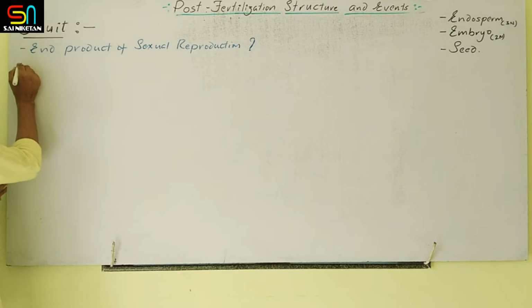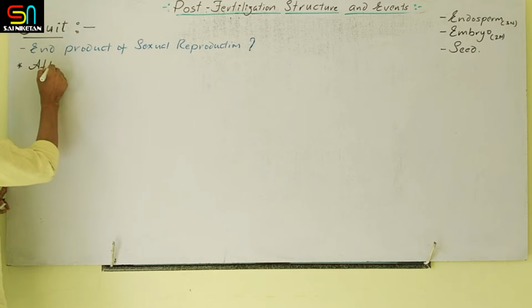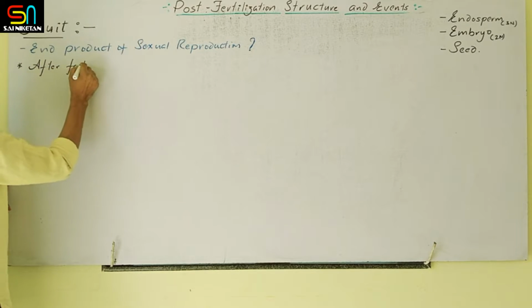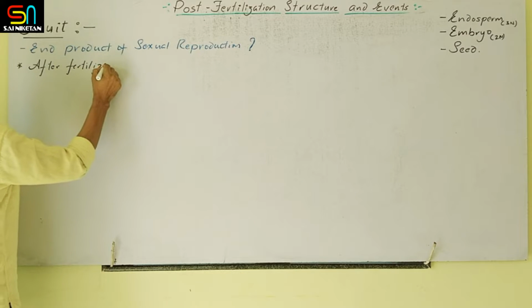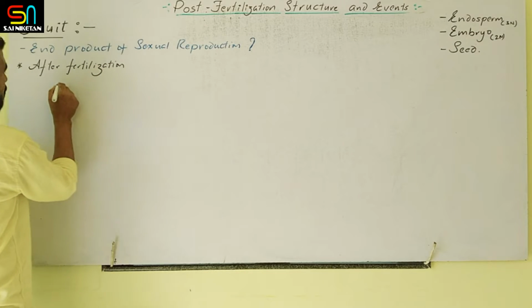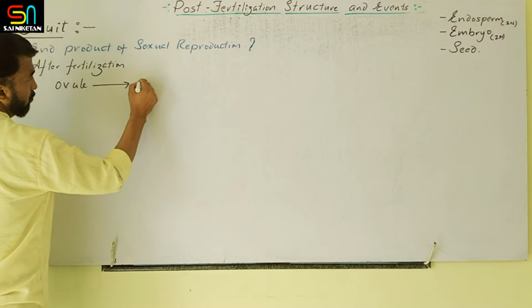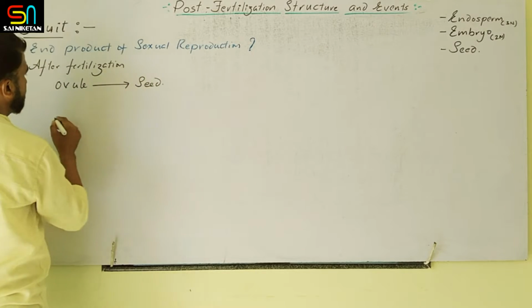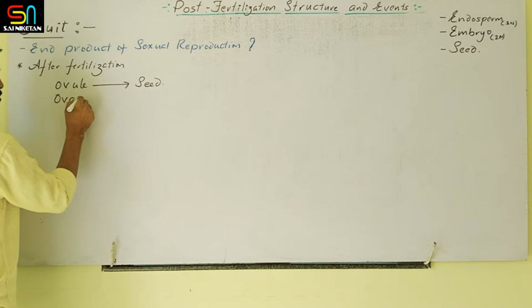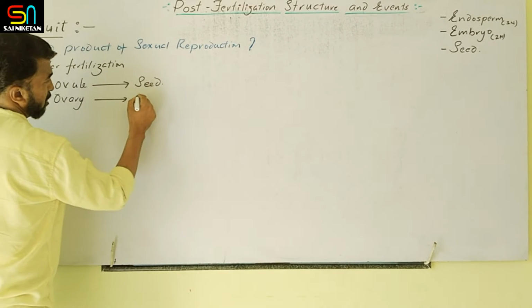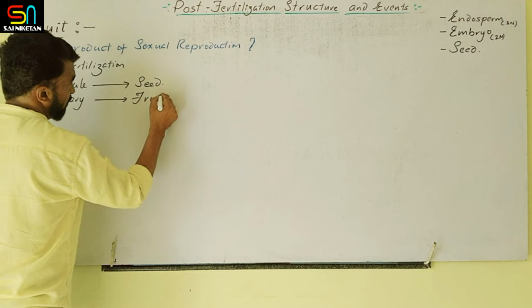Now in most of the cases, after fertilization, the ovule is transformed into seed and the ovary is transformed into fruit.